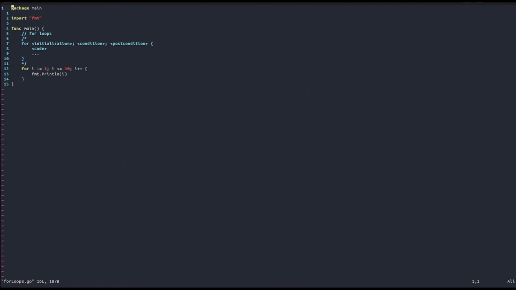You can also have nested for loops. So now let's delete this and let's think of a problem for which we want to use a nested for loop. For example, consider the following problem. Print out all the elements of the set 1, 2, 3 Cartesian product with 1, 2, 3. So you want to print all ordered pairs, for example, 1, 2, then 1, 3, then 2, 1, then 2, 3. So how can we do that?